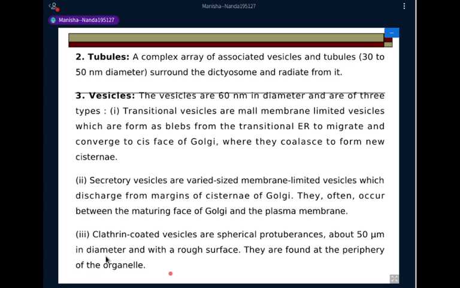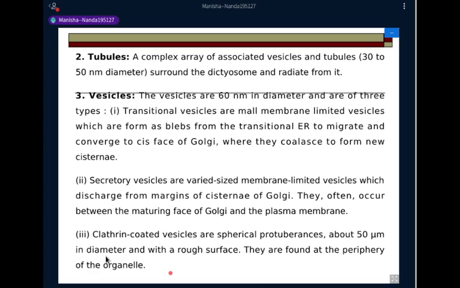So these secretory vesicles do not always fuse with the cell exterior and release their cargo extracellularly. They are just formed with those packaged neurotransmitters and hormones, and they lie near the cell surface in the space between the Golgi and the cell exterior. So whenever there is a stimulus, they will release the cargo to bring about a biochemical response.